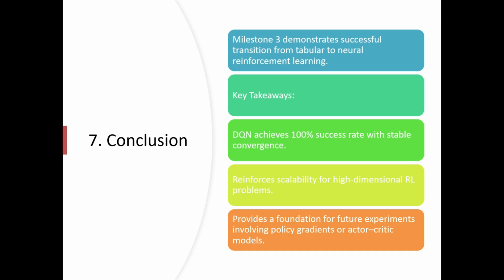Now, conclusion. Milestone 3 demonstrates a successful transition from tabular to neural reinforcement learning. The key takeaways were that DQN achieves a 100% success rate with stable convergence, reinforces scalability for high-dimensional RL problems, and provides a foundation for future experiments involving policy gradients or actor-critic models. Thank you.